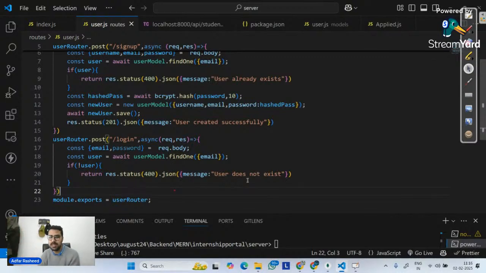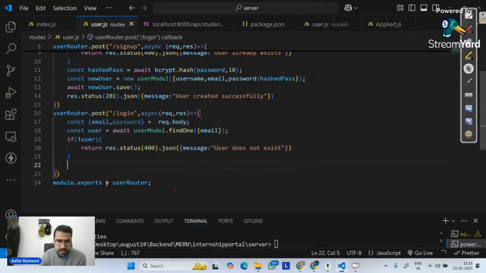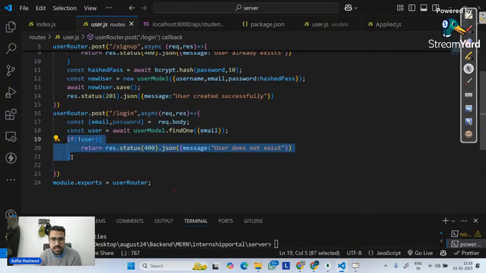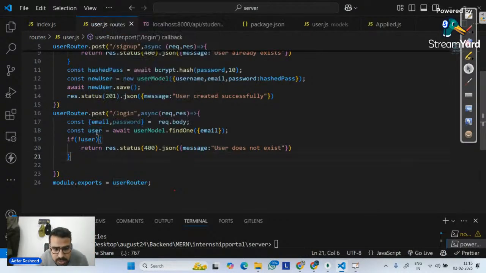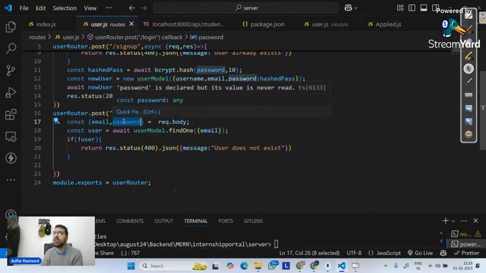Now what after this? If this return statement is not executed, it means user does exist. In that case, we need to compare our password, because now the email exists, which means it is in the database. But what is the next thing? We found the email with that particular account. With this, this variable will have the document which will contain email and password. Now we have to compare whether this user's password is exactly the same as the password which I am receiving from the request body.